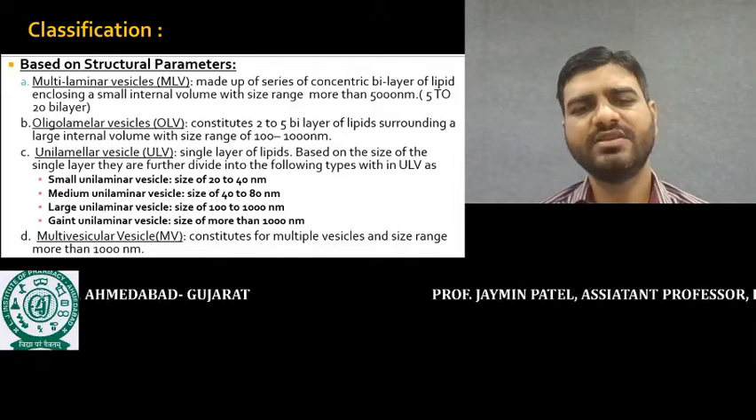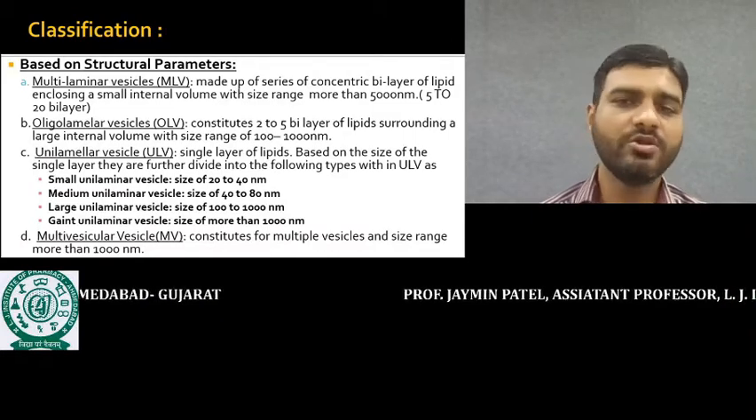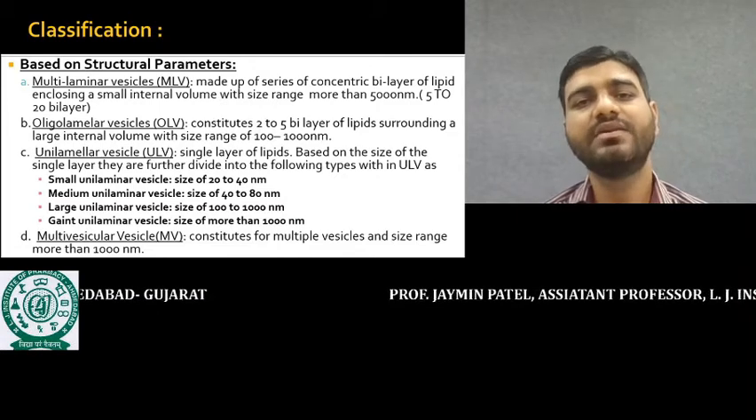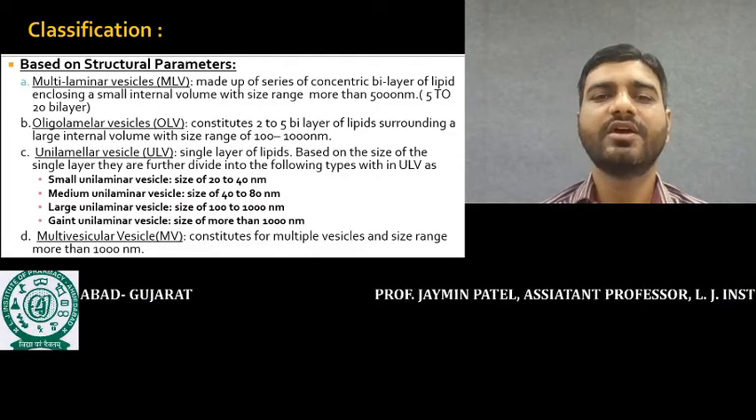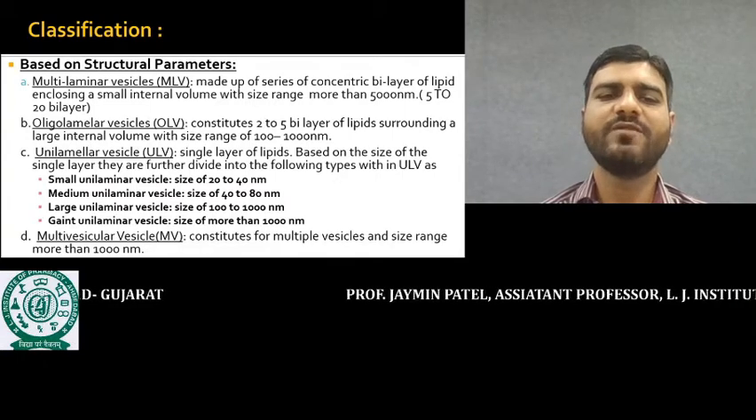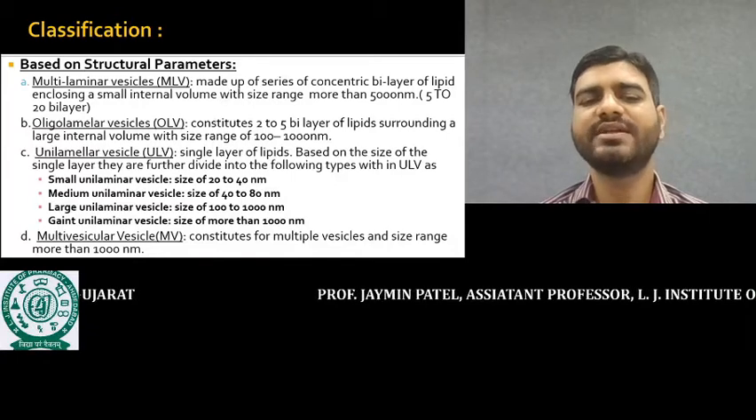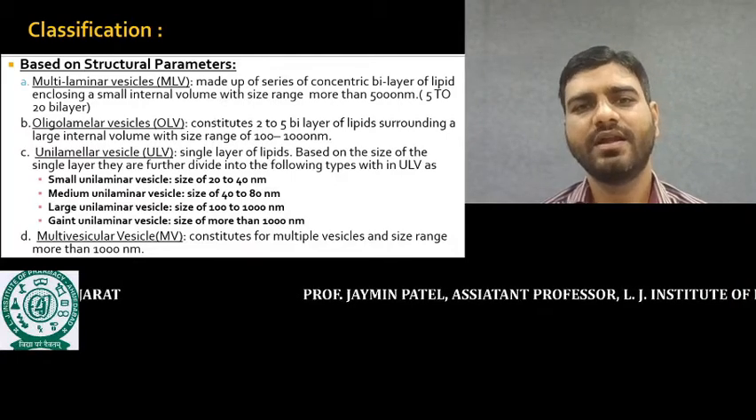Third is unilamellar vesicles, in which the number of bilayers is only one. On the basis of the size of these liposomes, we can classify the unilamellar vesicles into small, medium, large, and giant unilamellar vesicles. And the fourth one is the multivesicular liposomes.